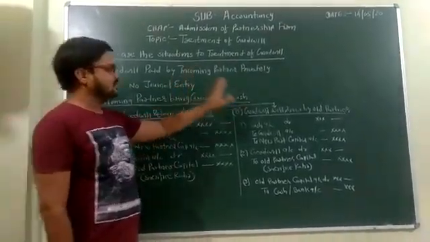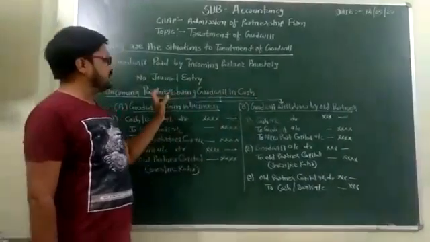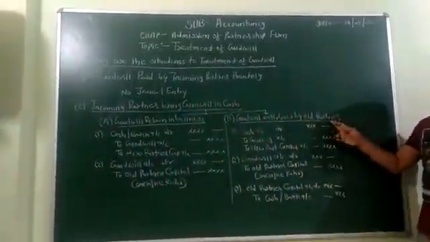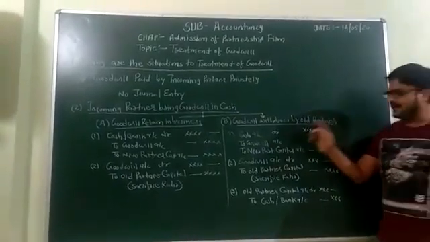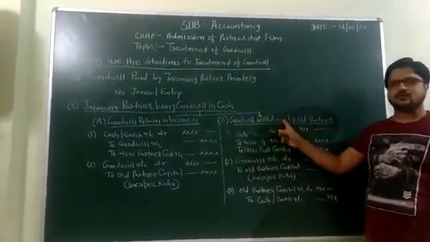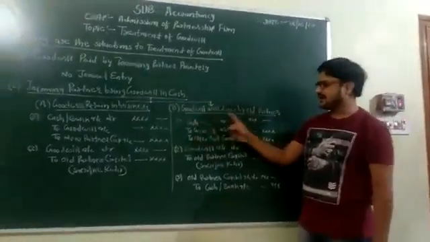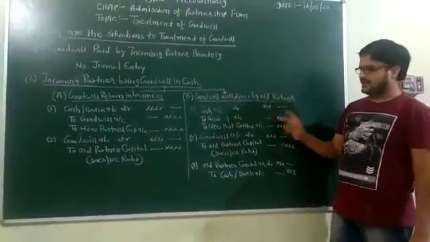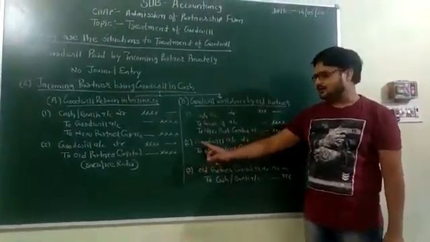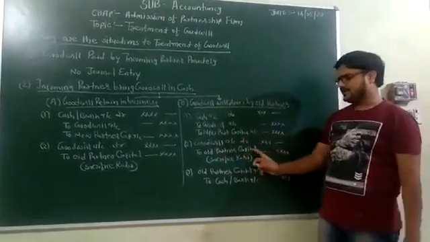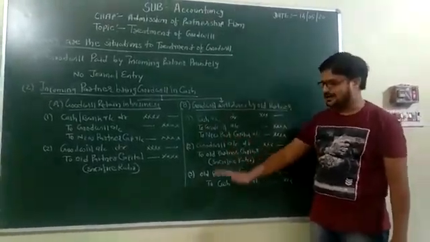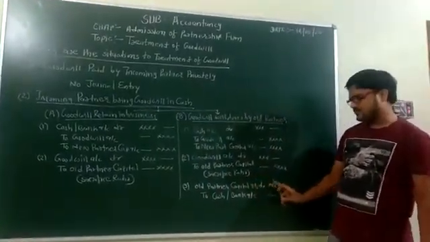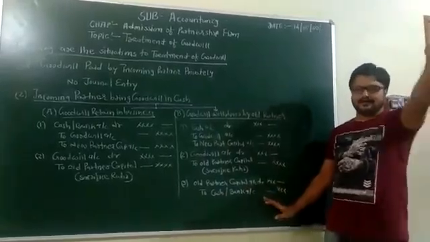Now second condition, if the new partner brings the goodwill and this goodwill is withdrawn by the old partners from the partnership firm. At that time the first entry, when he brings the goodwill in cash form, is cash account debit to goodwill account to new partner's capital account. Second, distribute the goodwill: goodwill account debit to old partners capital account as per sacrifice ratio. And third entry for withdrawing: old partners capital account debit to cash or bank.